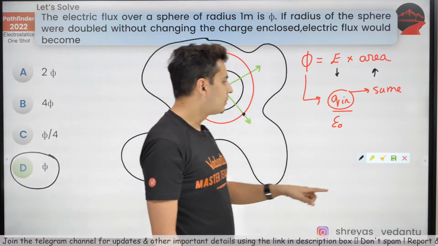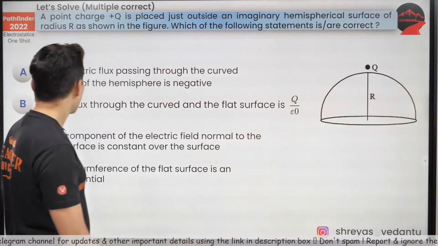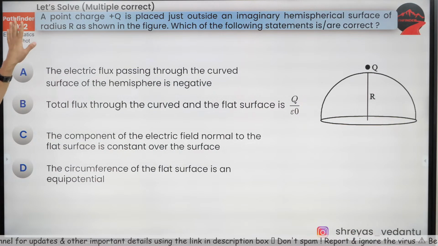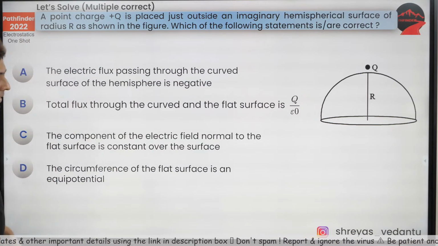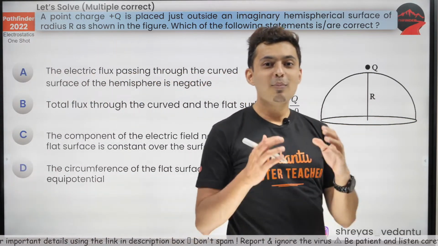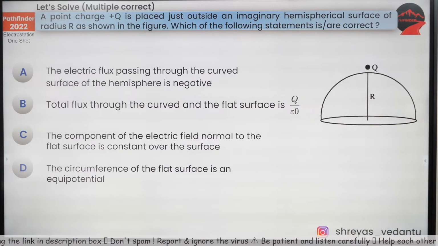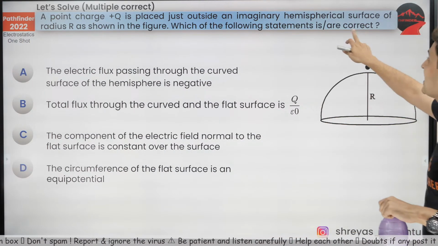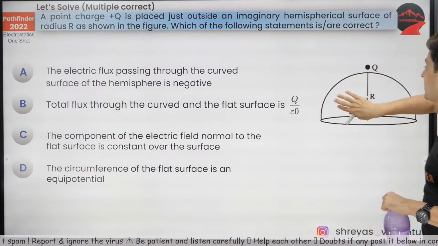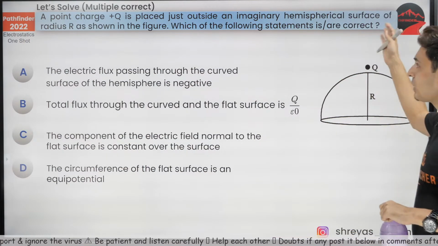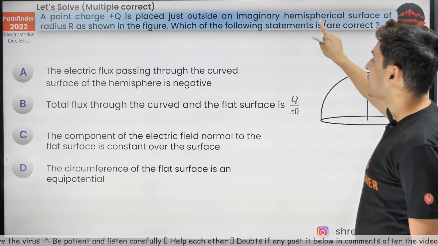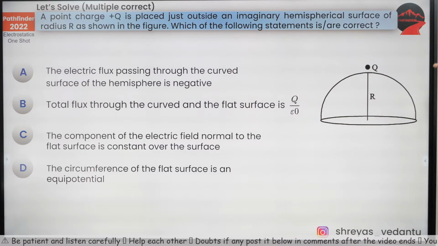Okay, chalo, let's get moving to the next question coming up on your screen. Now, beautiful question. This is multiple correct type. So this is an advanced type of question where you have more than one option correct. Read each and every statement. There is a point charge Q which is placed just outside the imaginary hemispherical surface. It's a closed hemisphere, imaginary, of radius r. Which of the following statements is correct?